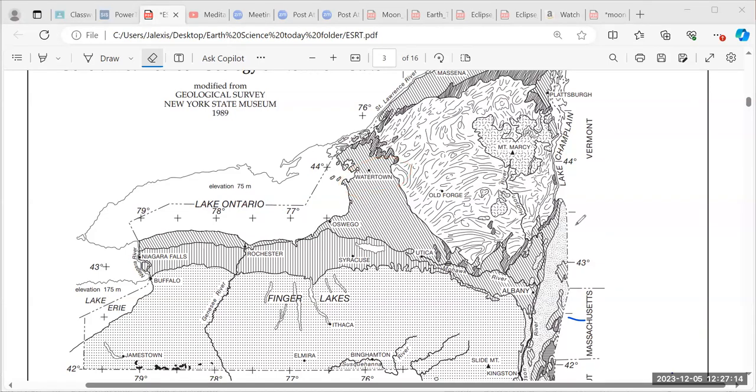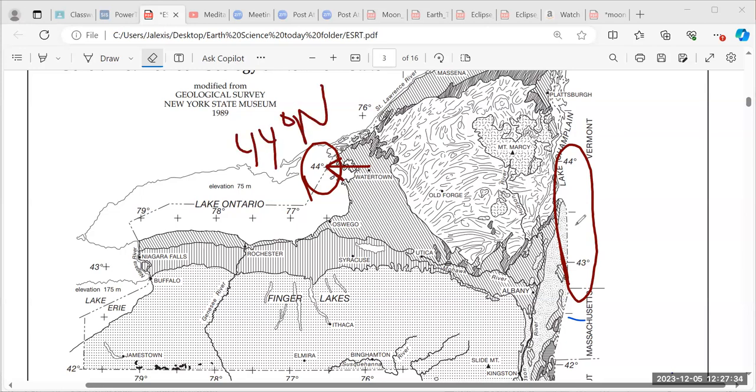And so remember, your latitude are all of your numbers, that's in the 40s. Latitude lines run horizontal. So when I'm looking at Watertown, I see that Watertown has a latitude pretty much of 44 degrees north. That is the latitude, 44 degrees north.